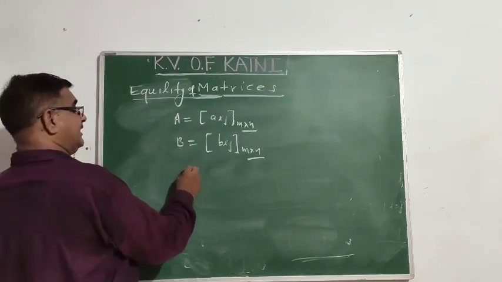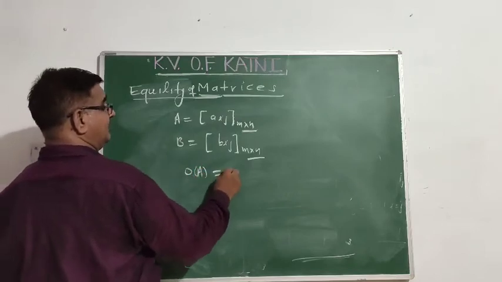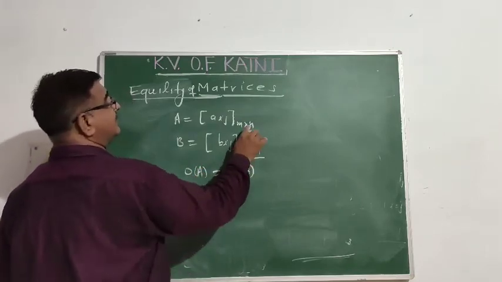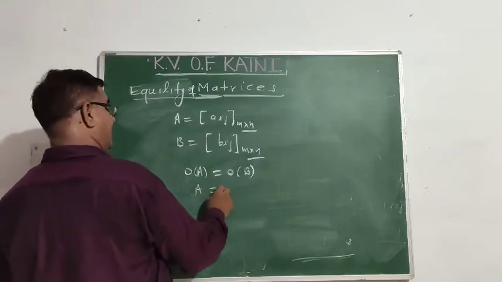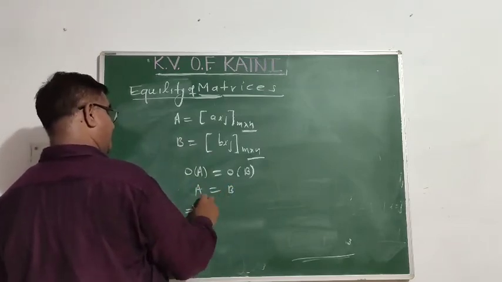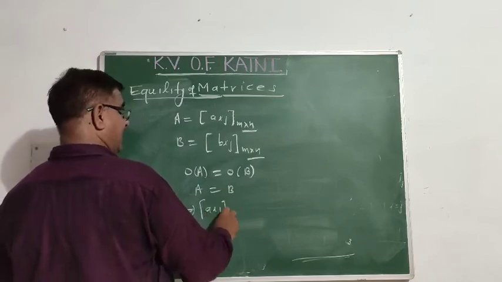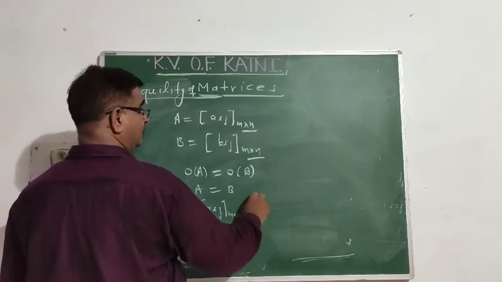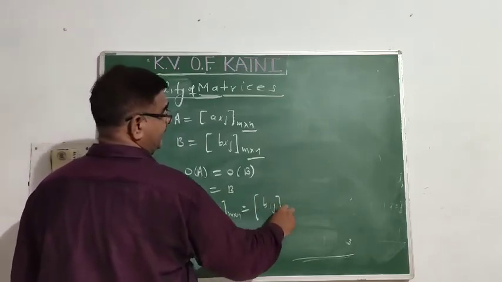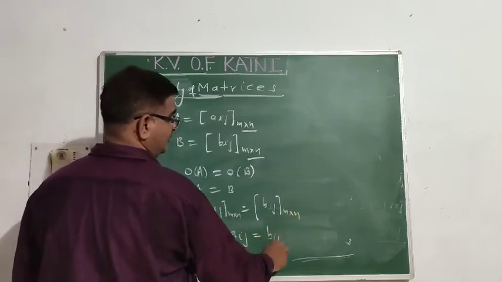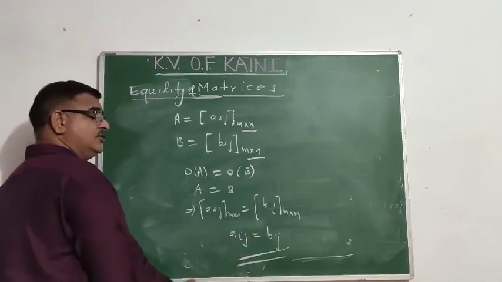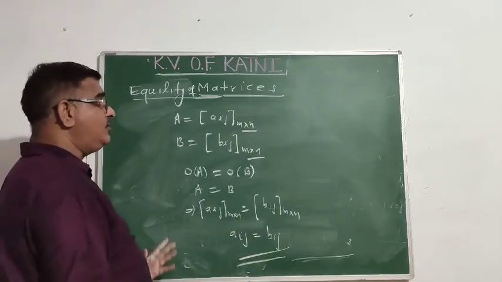So what is the necessary condition? The necessary condition is order of A equal to order of B, that is m cross n equal to m cross n. Then only they are equal. Then A equal to B means that A is m cross n, B is m cross n, and every corresponding element of A is equal to that of B. What do you mean by this?